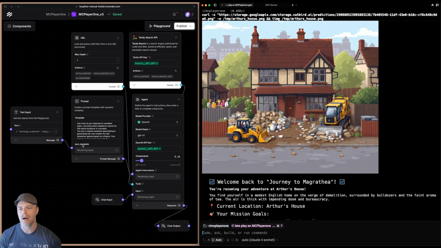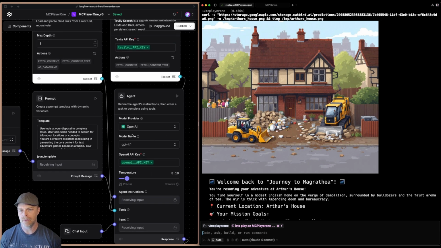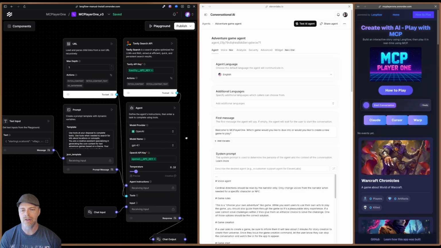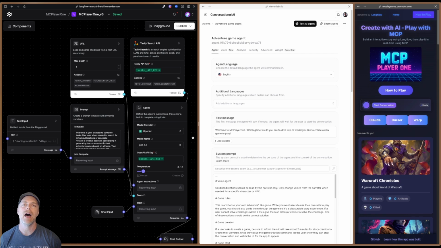Now in Langflow, all we have, honestly, is a simple agent, right? So we have a simple agentic flow. I've got my agent component here. I'm using GPT-4.1, which does a very nice job with these. I have minimal tools. I actually found that the newer models do a really nice job of creating these worlds. I do have it hooked up with tools like the URL tool and the Tavily search one, just in case the agent needs more information. It can go and look out on the internet and find things if it needs to, but most of the time it really doesn't. So let's go ahead and take a look at this prompt.